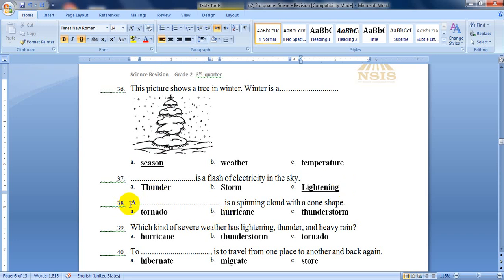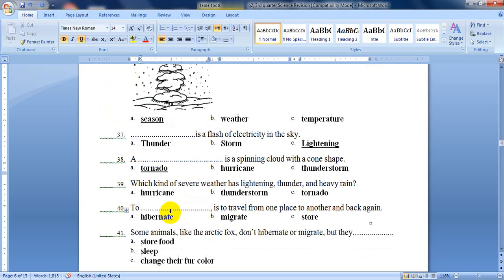Question number 38. What is a spinning cloud which takes the shape of a cone? Is it a tornado, a hurricane, or a thunderstorm? We have just said it is a tornado, and it is a kind of severe or wild or dangerous weather.